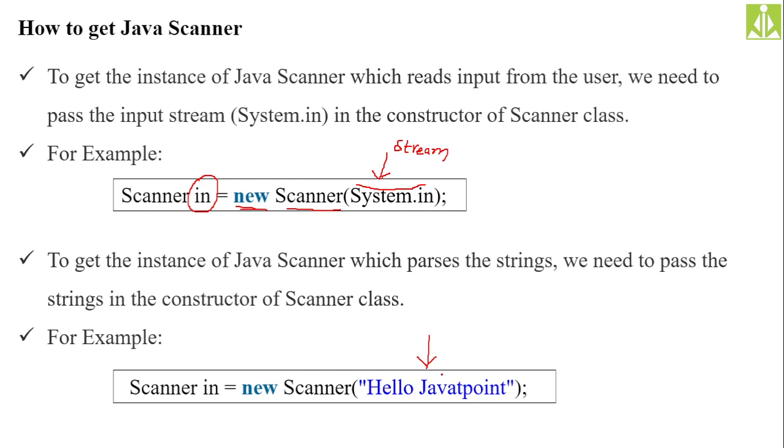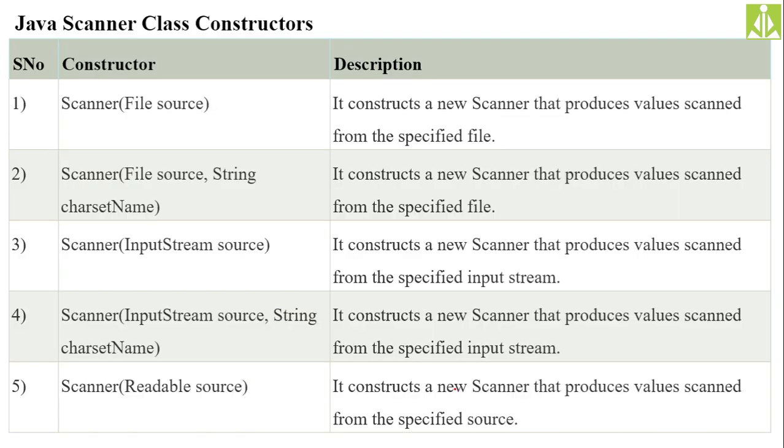This entire thing will go like a stream to your Scanner constructor, and whatever memory it creates, the reference will be assigned to this in object. Using this in object you can manipulate the elements from this input. So these are the constructors of your Scanner class.